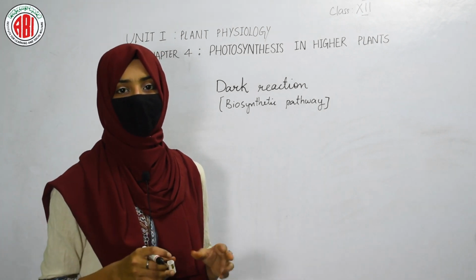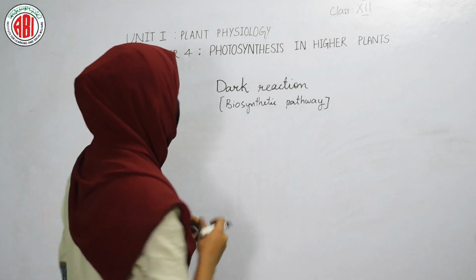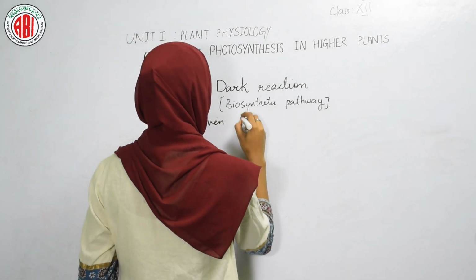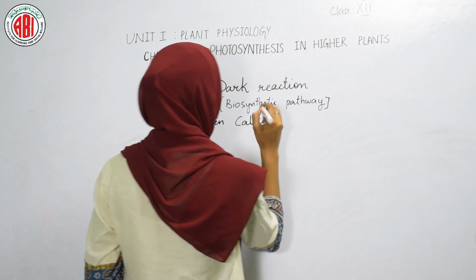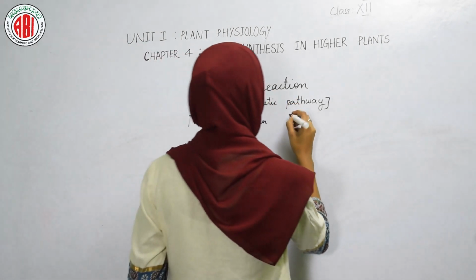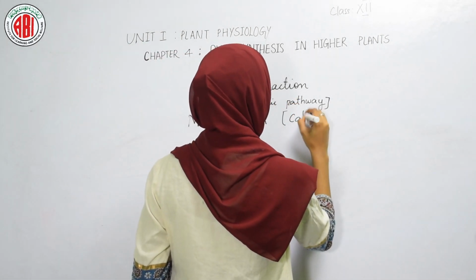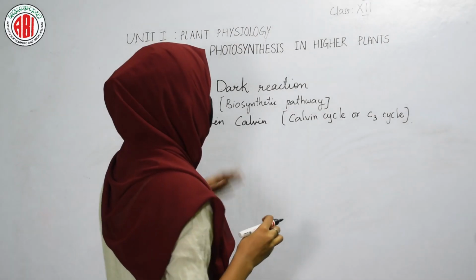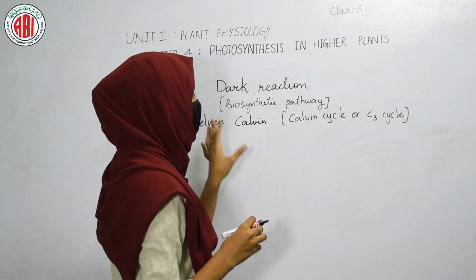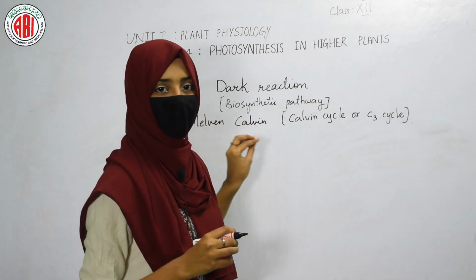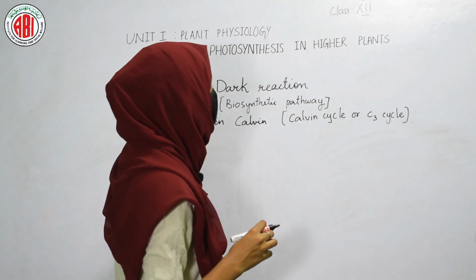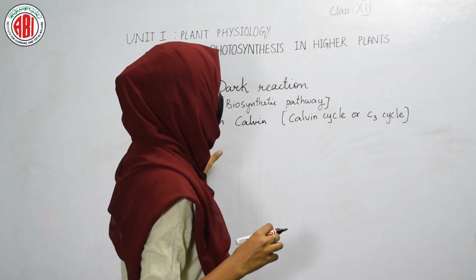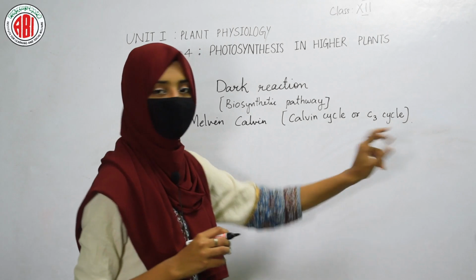That information was given by a scientist named Melvin Calvin. Based on the name of the scientist, this dark reaction can also be termed the Calvin cycle or C3 cycle, as the first product formed in this cycle is a 3-carbon compound. Based on that, it is also termed the C3 cycle.